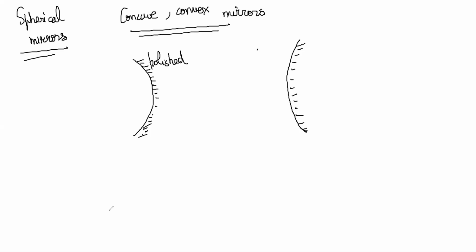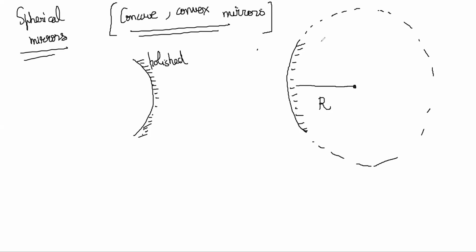So, concave and convex mirrors. First of all, what you need to understand is what is a spherical mirror. That is just a part of a bigger sphere. So you have taken it as a section out of a bigger sphere. So it has a radius r. This is the radius of curvature, and here also there will be a radius. So this radius is this side, right?